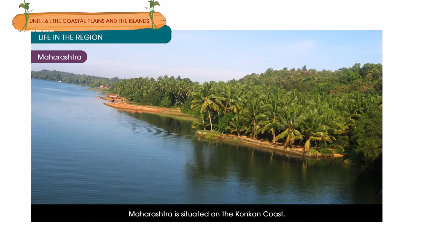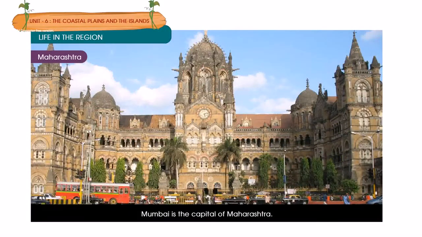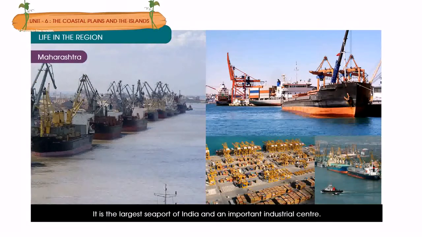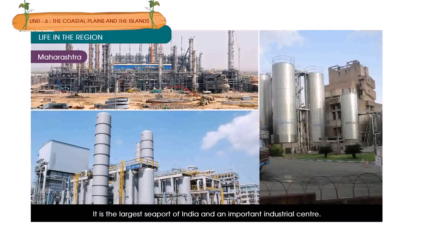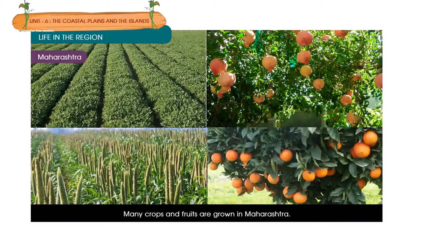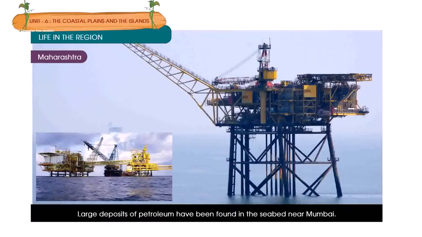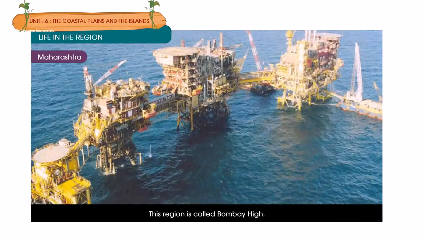Maharashtra. Maharashtra is situated on the Konkan coast. Mumbai is the capital of Maharashtra. It is the largest seaport of India and an important industrial center. Many crops and fruits are grown in Maharashtra. Large deposits of petroleum have been found in the seabed near Mumbai. This region is called Bombay High.